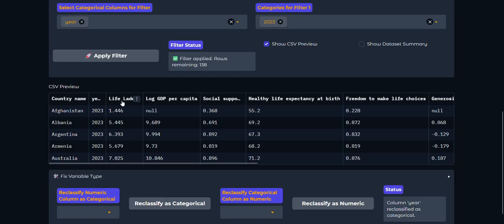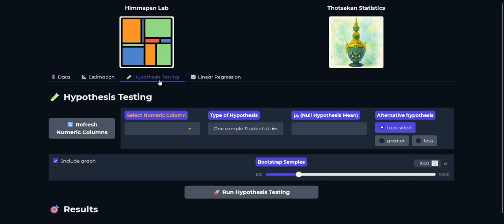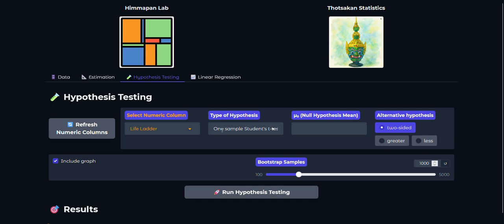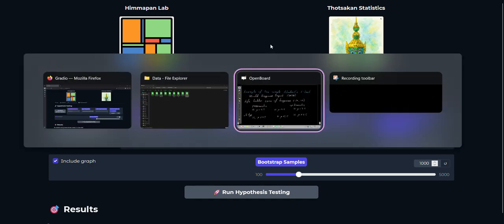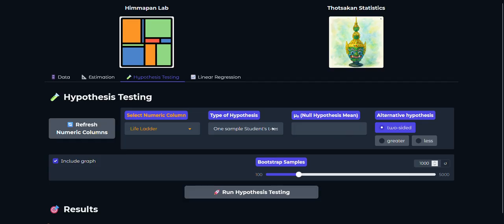You can see over here this is the variable that we are looking for, life ladder, and here are different countries. So we come to hypothesis testing, and we want to test the life ladder, and we're going to use the one sample Student's t-test. We might start with the pessimistic one over here, which is saying that it is 4.5.